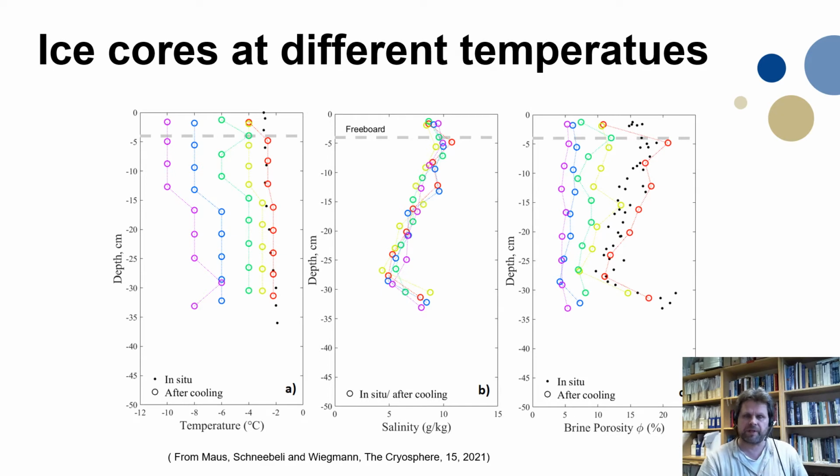Ice cores that were taken out, I show you here in the middle, you see salinity. Salinity is a conservative property. If we now change the temperature to a different value, then the salinity will be the same. And these are the cores that are analyzed. You see salinity is very similar, which is important for our approach here, because we now take these cores that